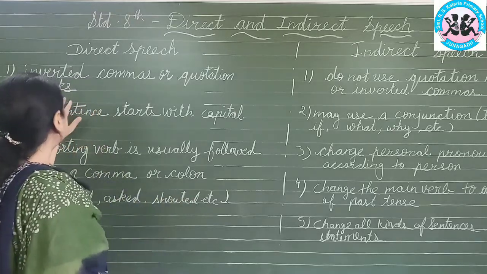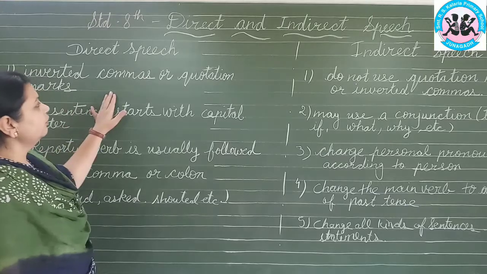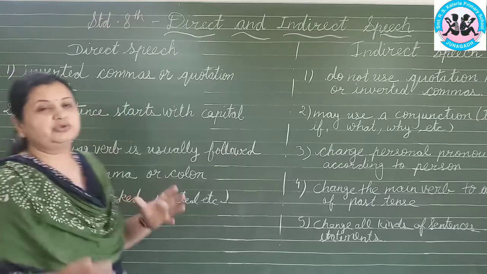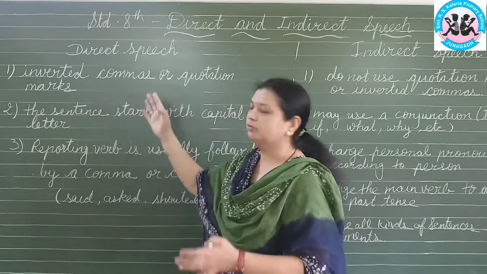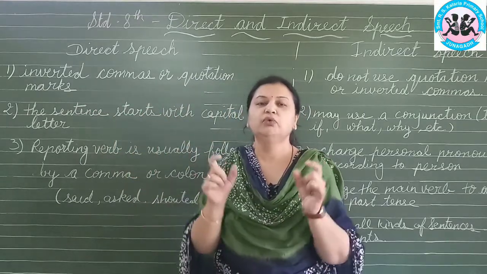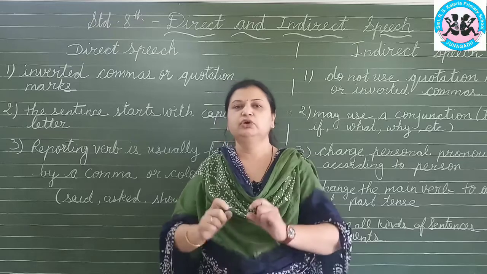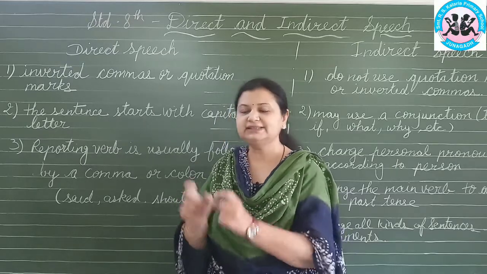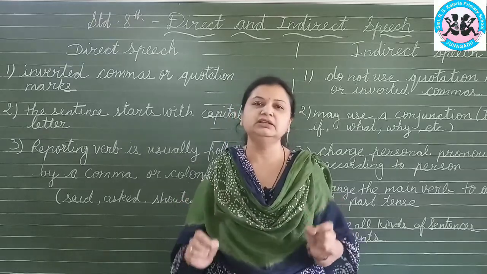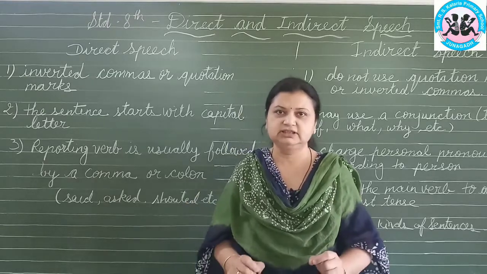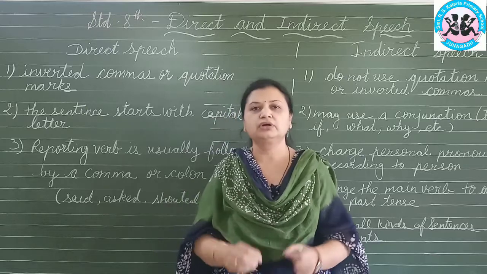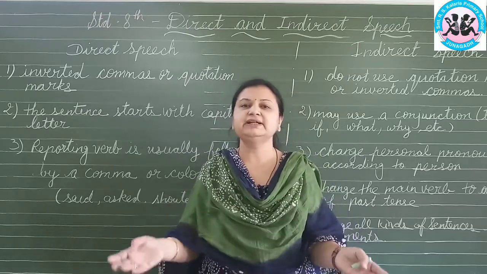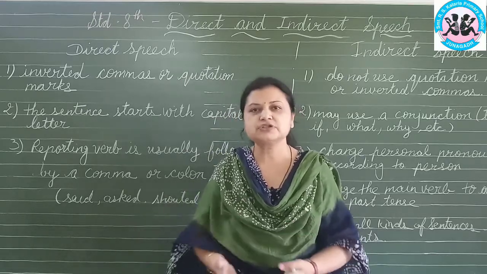Okay, now in direct speech, inverted commas or quotation marks should be there. Whatever I am saying to you, those exact words should be in inverted commas. If there is a question, then a question mark, or if the sentence is simple, then a full stop.